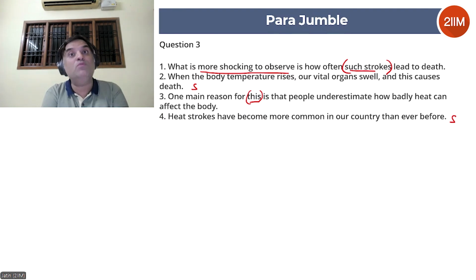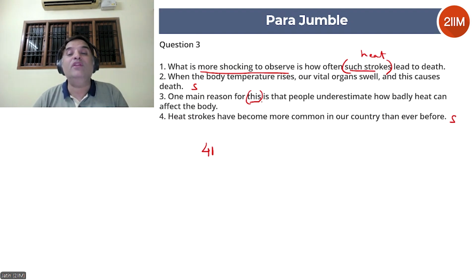We have a sentence. 4 says heat strokes have become more common in our country than ever before. This can be shocking. What is more shocking to observe is how often such strokes, meaning heat strokes, lead to death. So 4, 1 seems like a good pair. Remember, we don't have the starter statement yet. Okay, so 4, 1 seems to be a good pair. All right, let's look at 3.